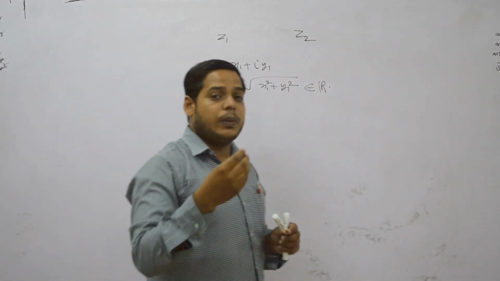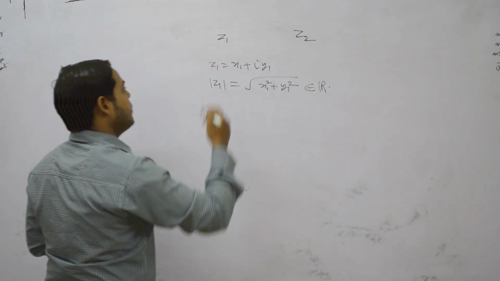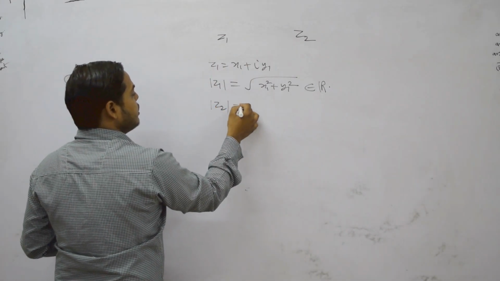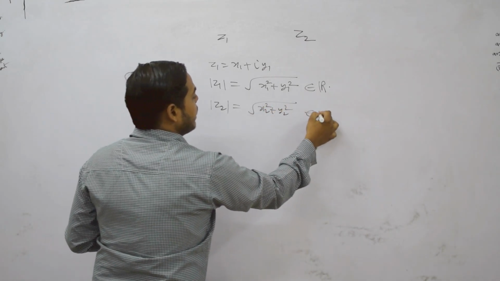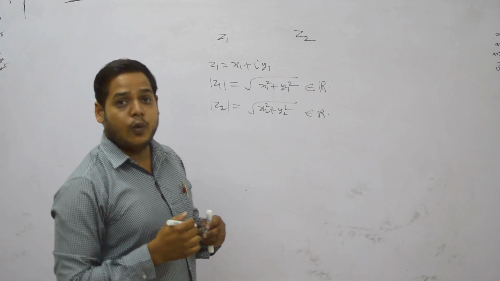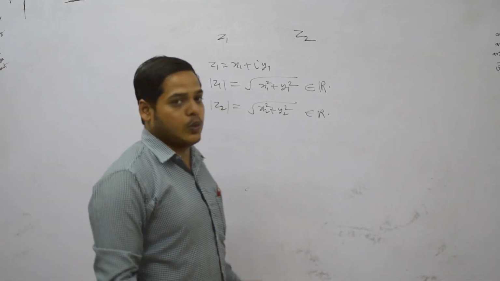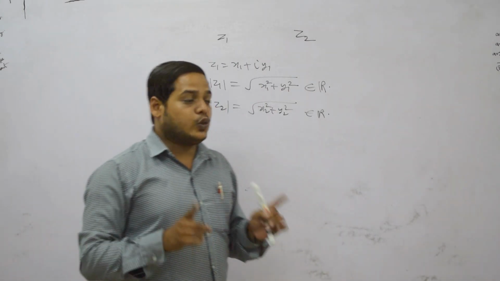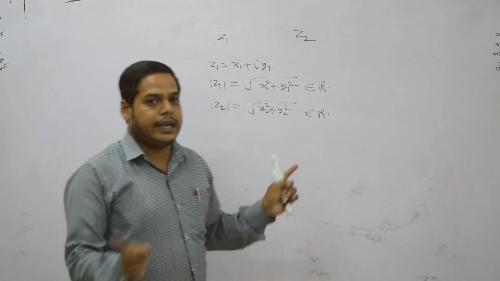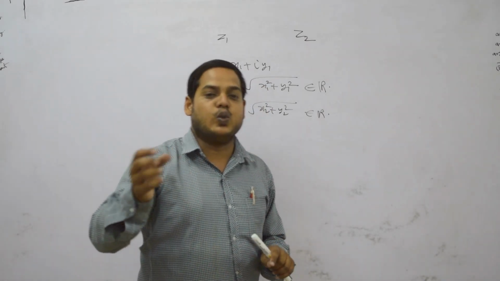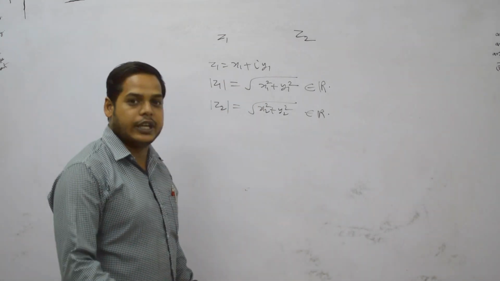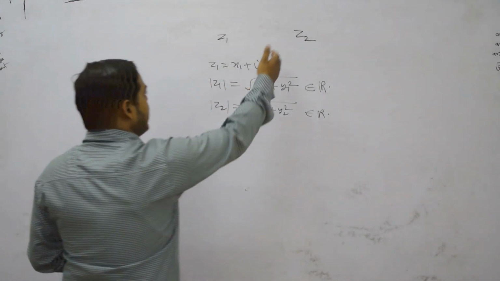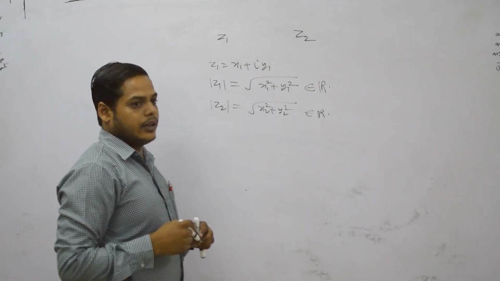Similarly, we can find the magnitude of Z2, under root x2 square plus y2 square, which also belongs to the real number system. Now we can compare the magnitudes. So two complex numbers cannot be compared directly, but if their magnitudes are found, then we can compare which is greater or smaller.